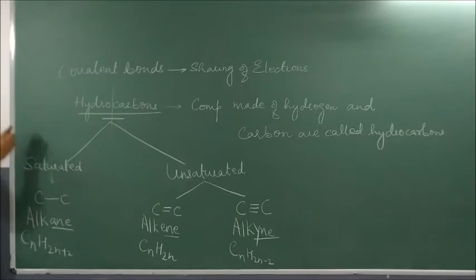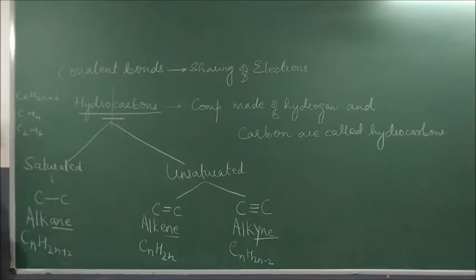Now see. CnH2n plus 2. Let us suppose n as 1. So it becomes C1H, 2 into 1 plus 2. What happened? CH4. So the first alkane is CH4. Second alkane, put n as 2: C2H6.